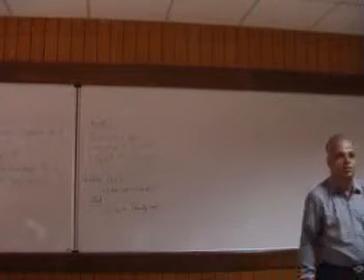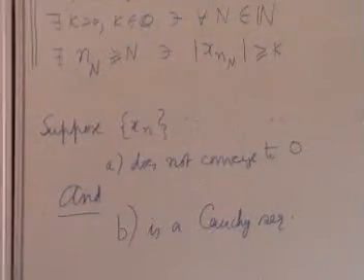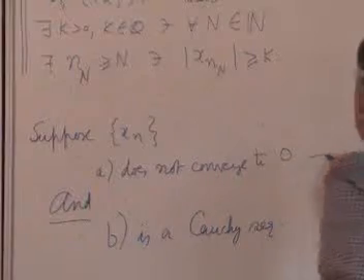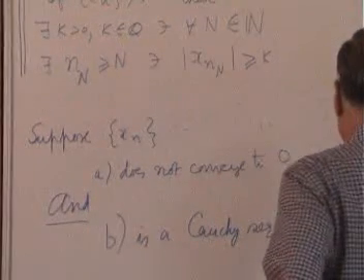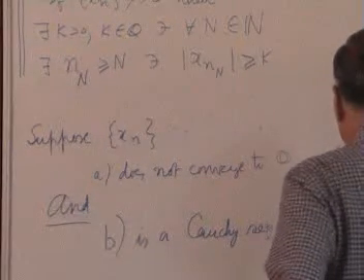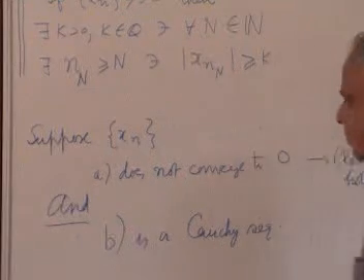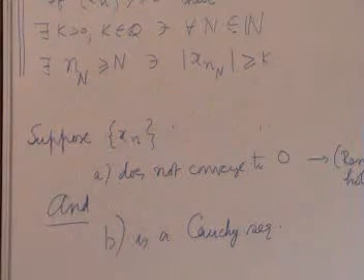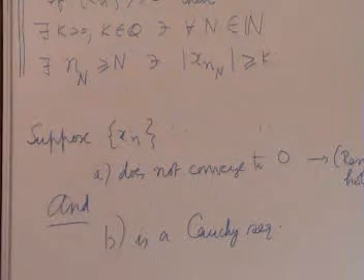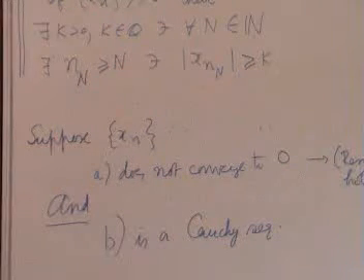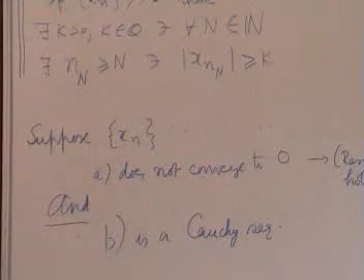Suppose it is both. Now, does not converge to 0 gives result 1. So this says result 1 holds. Now we are going to exploit the fact that it is also a Cauchy sequence.